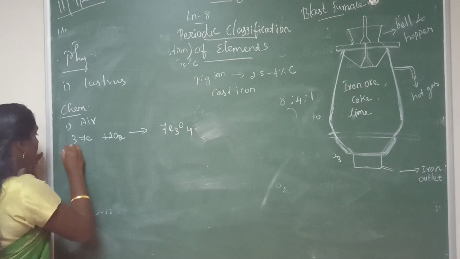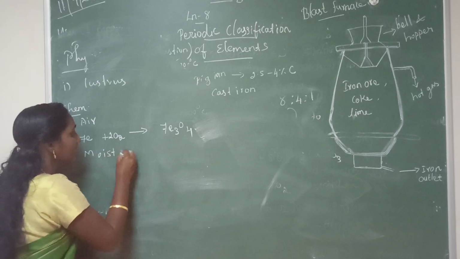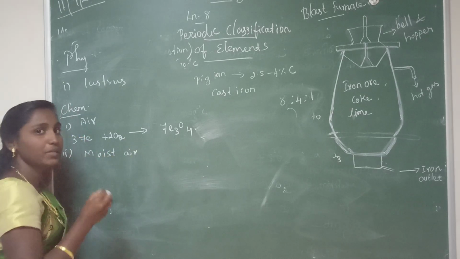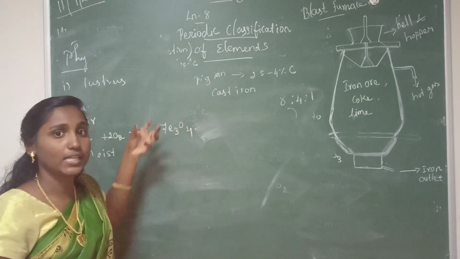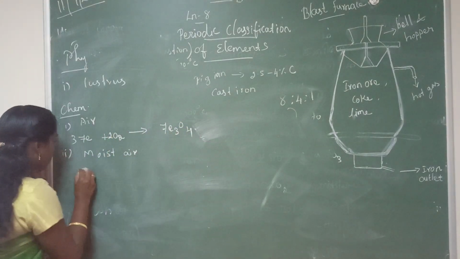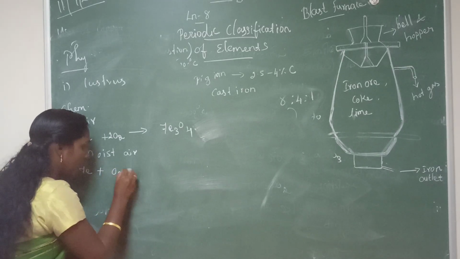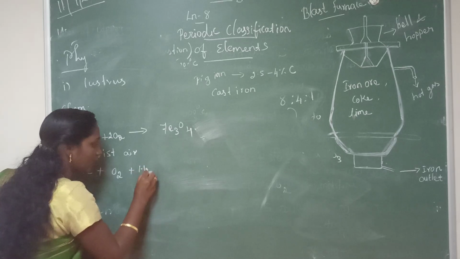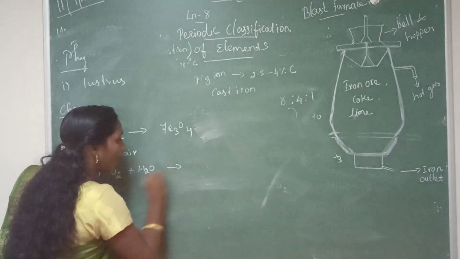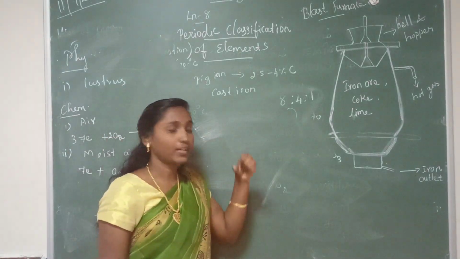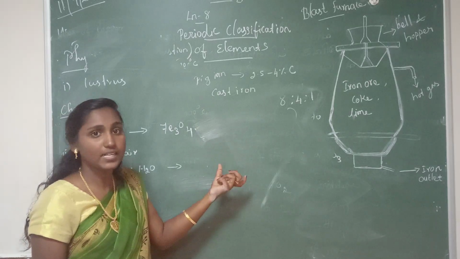Then the second one, reaction with moist air. From the heading itself we can understand moist air means moisture plus air. Moisture means water, H2O, and oxygen. When iron is exposed to moist air, oxygen and water, it can form a brown colored ferric hydrated substance.